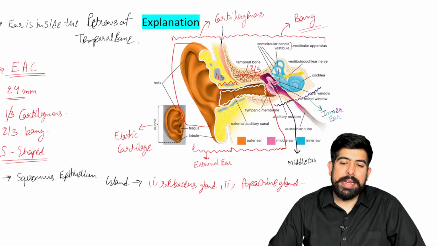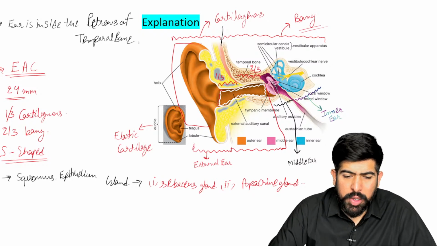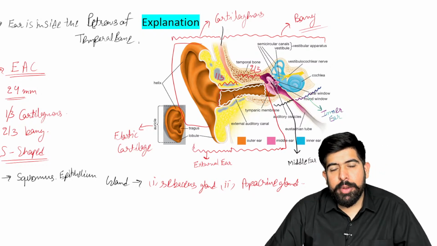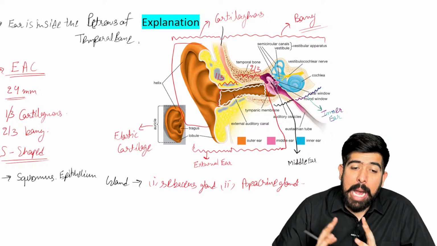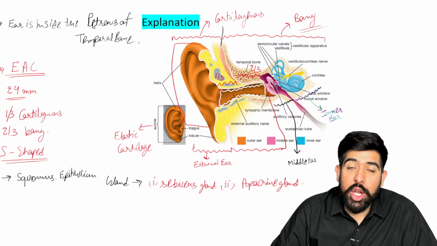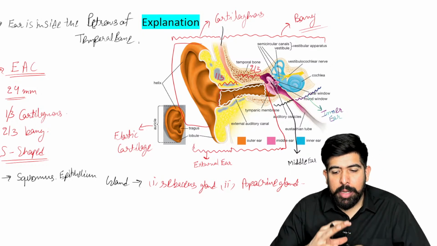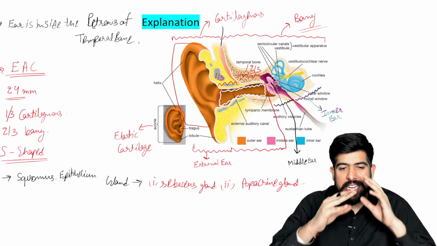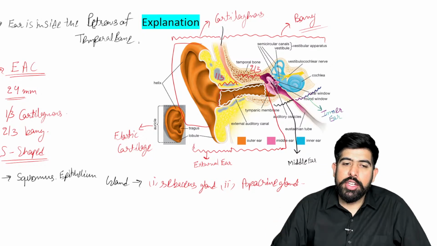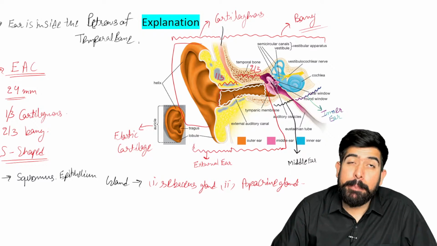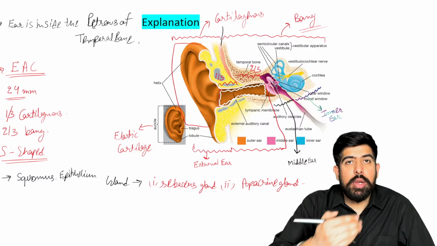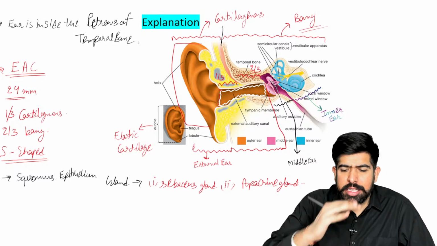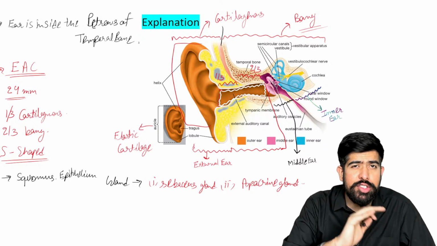Okay, so what is it going to secrete, guys? As you already know, your sebaceous gland will secrete sebum, and the apocrine gland will secrete ceruminum. Both of these will make a lining over your EAC to protect it from bacteria. As bacteria try to enter inside, this will protect. Guys, please remember, it is not making wax.